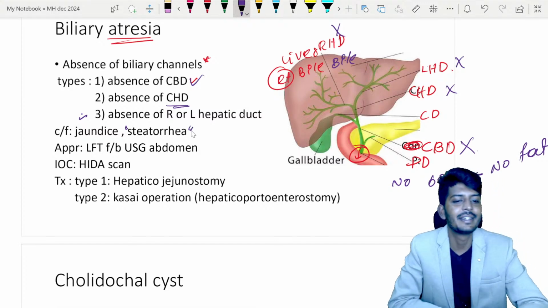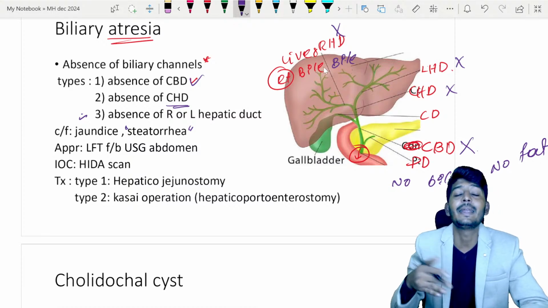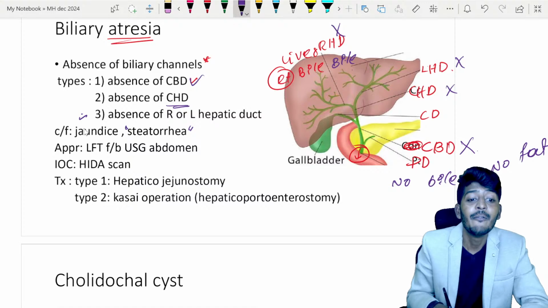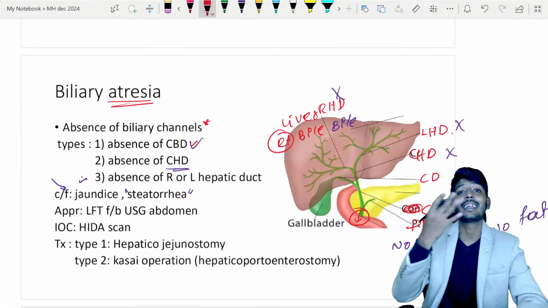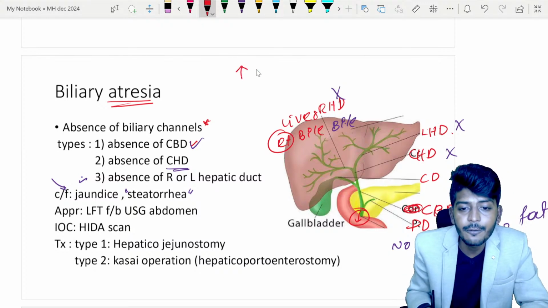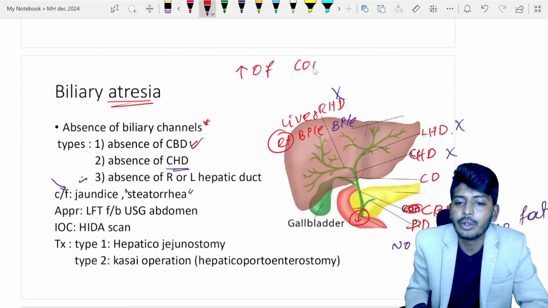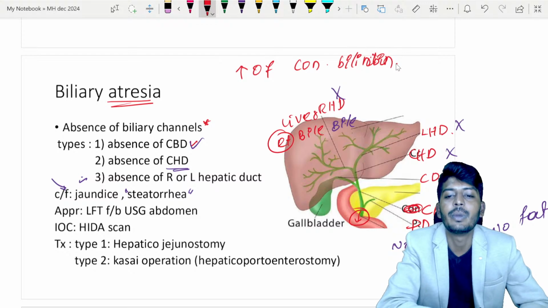What do you call it? Steatorrhea. And along with that, bile will accumulate, and all these biliary pigments will lead to jaundice. Which type of jaundice you need to understand? Nowadays they are giving a type of bilirubin which is elevated and asking you. So there will be an increase of conjugated bilirubin. Conjugated bilirubin will be elevated.